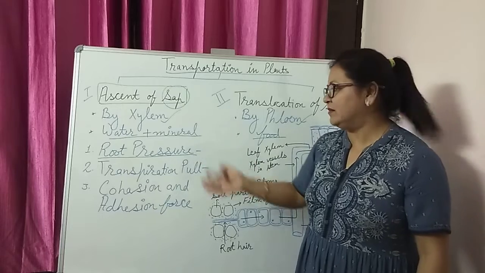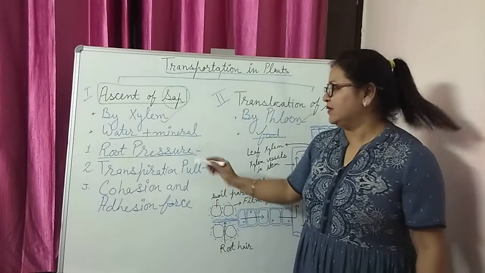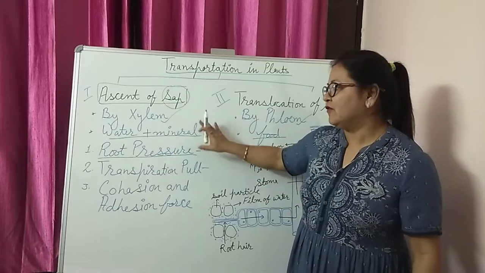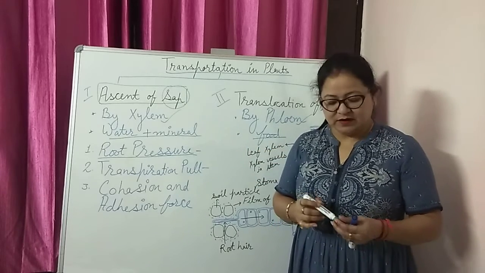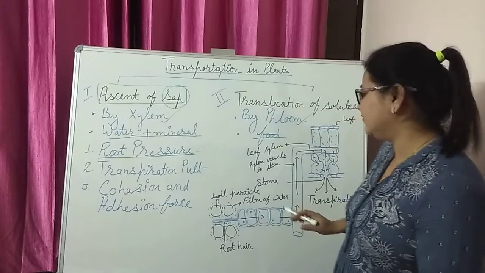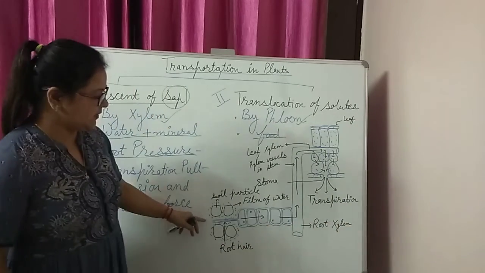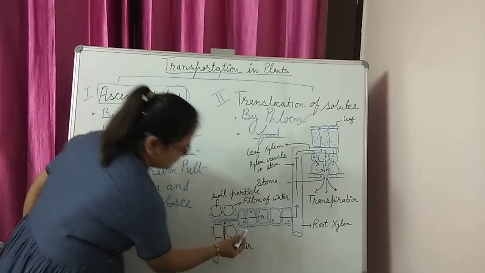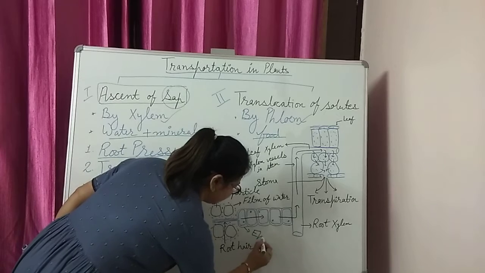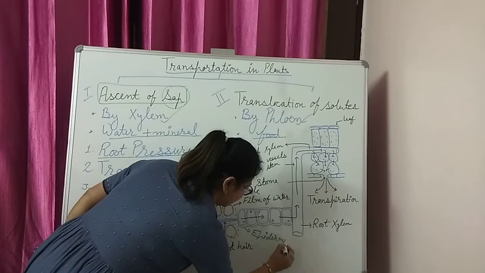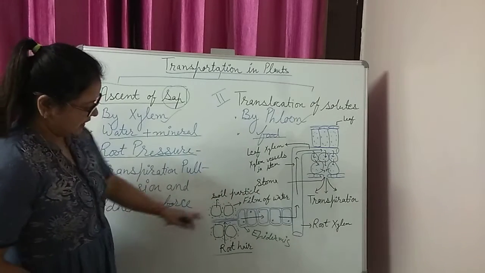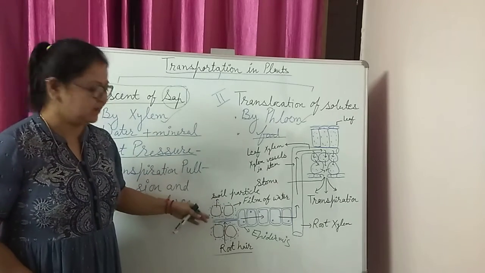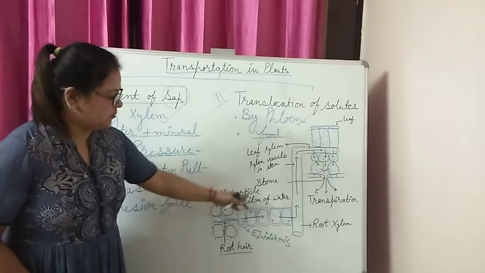Again, the verbal meaning: root, it will occur in the root. Second is pressure. A kind of pressure develops inside the root that is helpful for the transportation of water and minerals. How does it occur? I can explain it with the help of this diagram. I have drawn it already. This is the root, here the epidermis. Epidermis has root hairs, and in the surrounding of the root there are soil particles, and in between the soil particles there is a film of water.